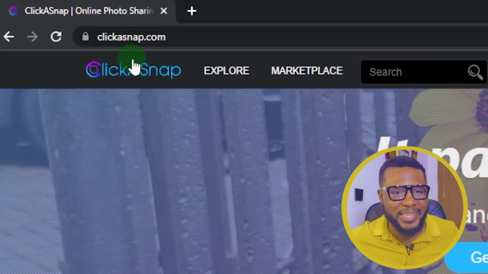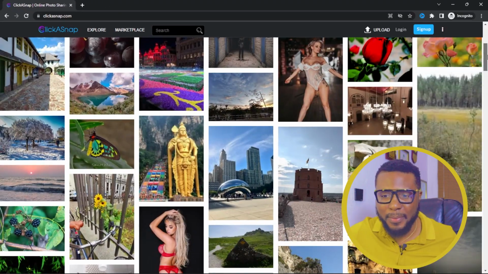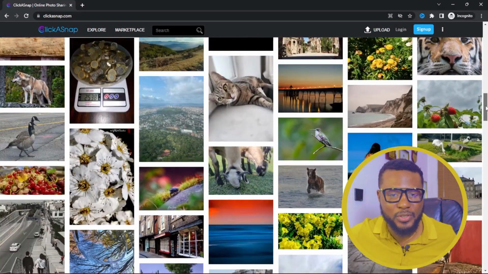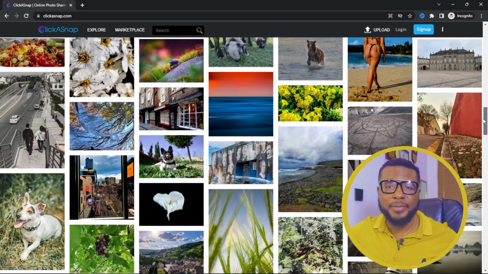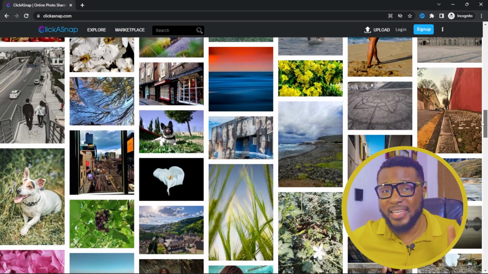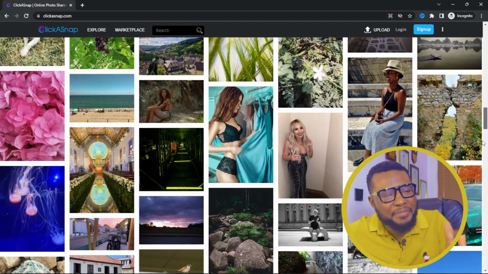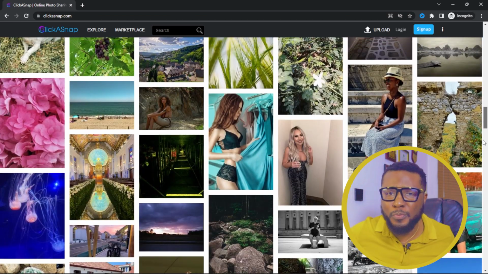This is a platform that really gives me joy because you don't get paid by number of downloads. Once somebody checks out your picture, you get paid. How cool is that? Let me show you guys how it works. So here is clickaSnap.com. ClickaSnap.com is that platform that pays you to view pictures. So all these pictures, if I'm to click on them and take a very good look at the pictures, the creators of these pictures will get paid. And look at the kind of pictures they are uploading so that you can understand and have an idea of the kind of pictures you'll be uploading as well.